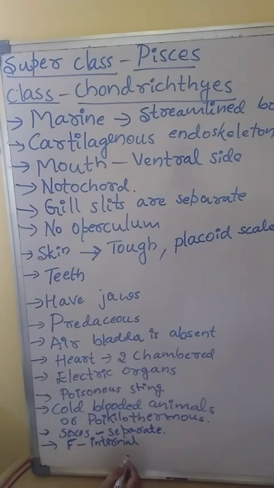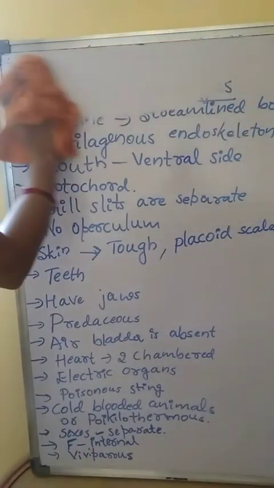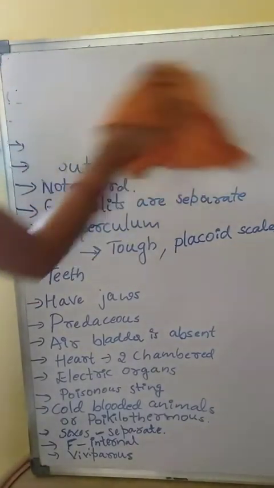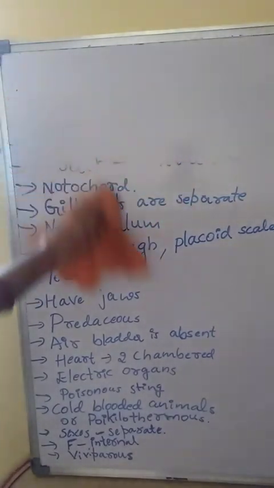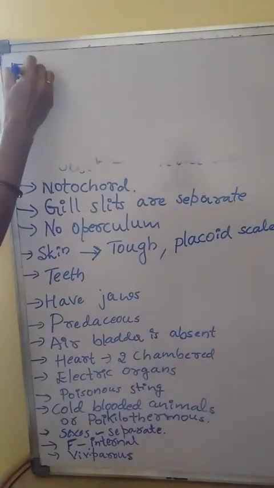They are usually viviparous. Viviparous means directly giving birth to young ones. Oviparous means egg-laying. Egg-laying organisms are called oviparous. Viviparous means directly giving birth to young ones.